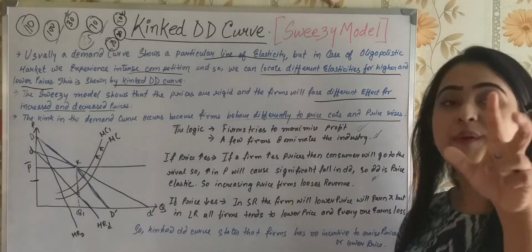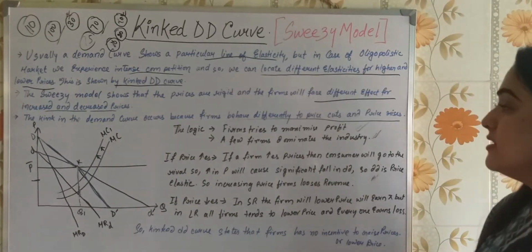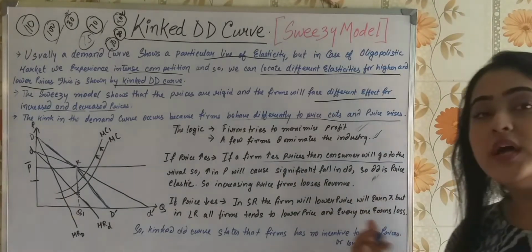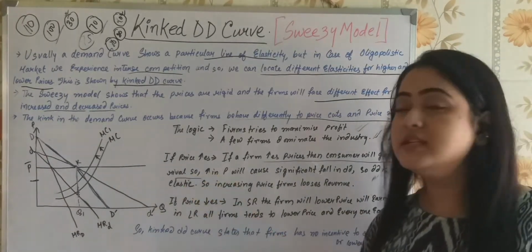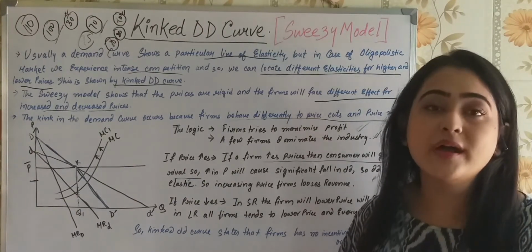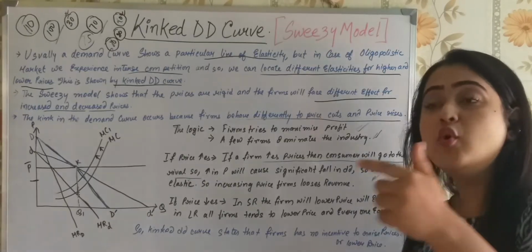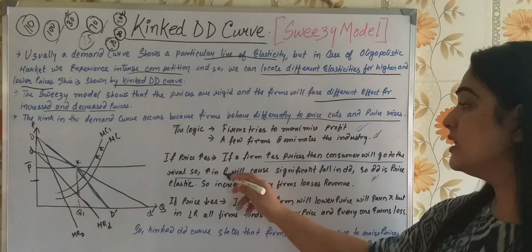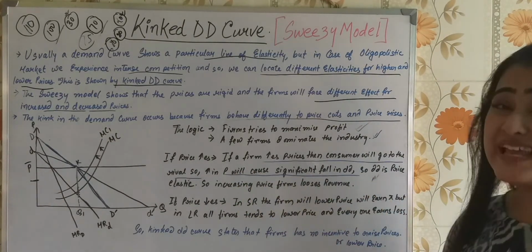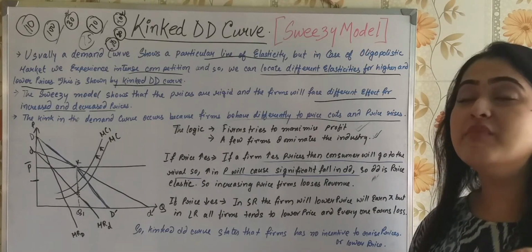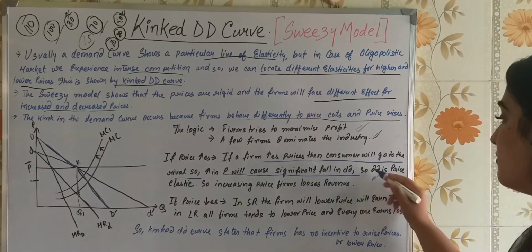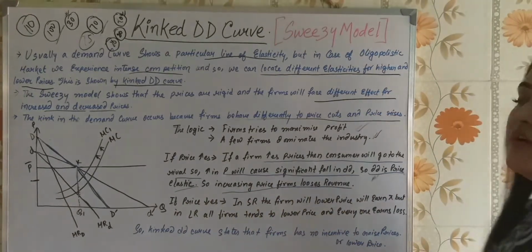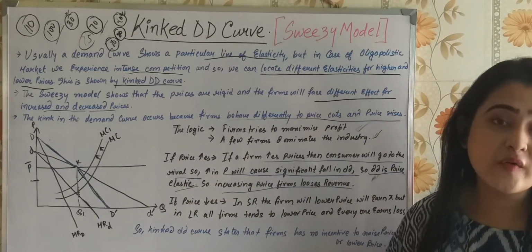Now, what if price increases? If the firm increases prices, then the consumer will go to the rival firm. If you increase the price, why will I be purchasing from you? I will go to some rival firm of yours and purchase the commodity. So the increase in P will cause a significant fall in the demand of the consumer. So demand is price elastic. So increasing price will lose revenue of the firm.